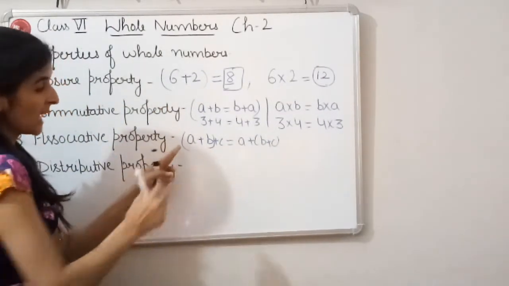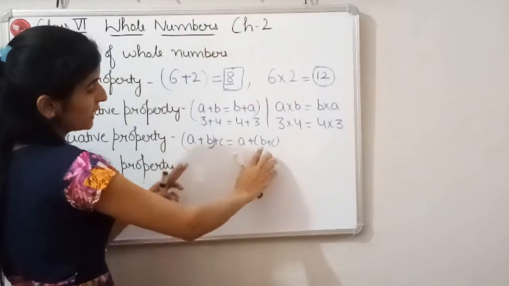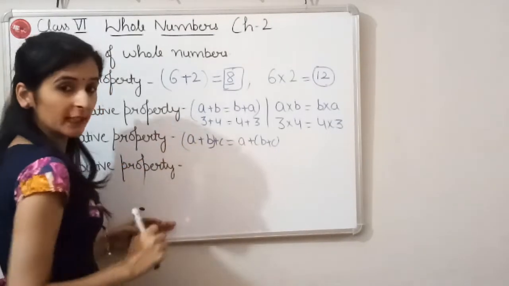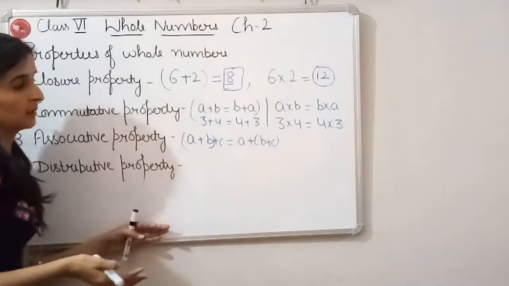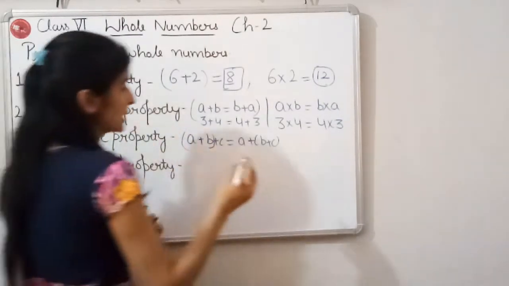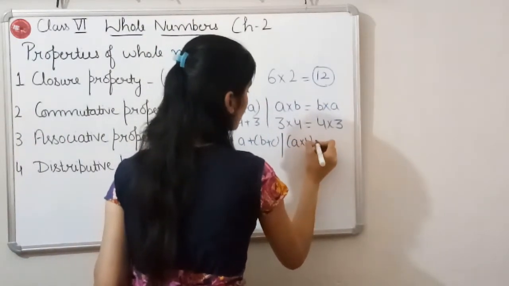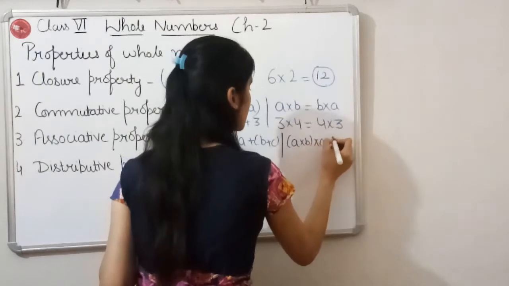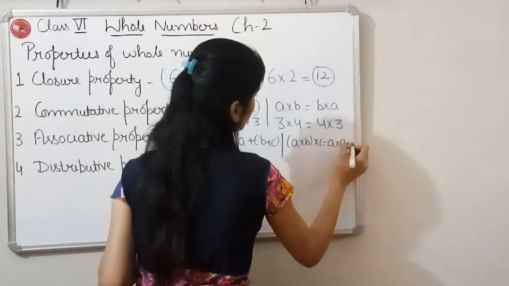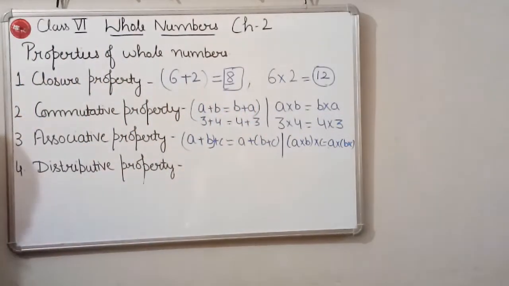So whether we add A plus B first and then we add C to the answer, or we add B plus C first and then we add A to the answer, the sum will remain the same. And it holds for multiplication also. A multiplied by B multiplied by C is equal to A multiplied by B multiplied by C. So this is our associative property.